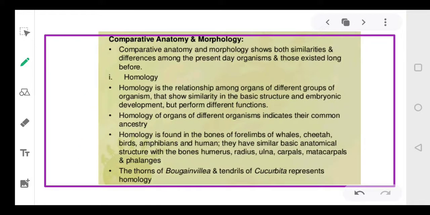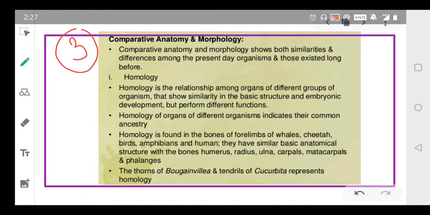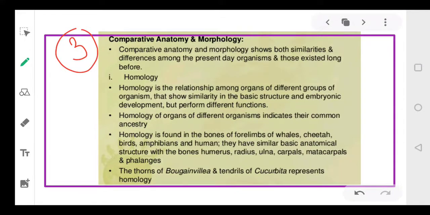Now the third concept, the third evidence that we have to talk about is comparative anatomy and morphology. Before we discuss it, we need to understand these words, anatomy and morphology. Morphology means the external features. Anatomy means what is present inside, like your different organs, the anatomical structure. So we will compare the morphology and anatomy of different organisms.